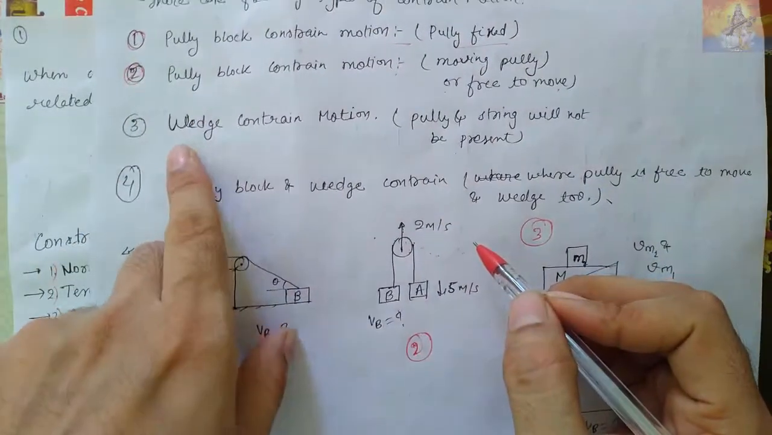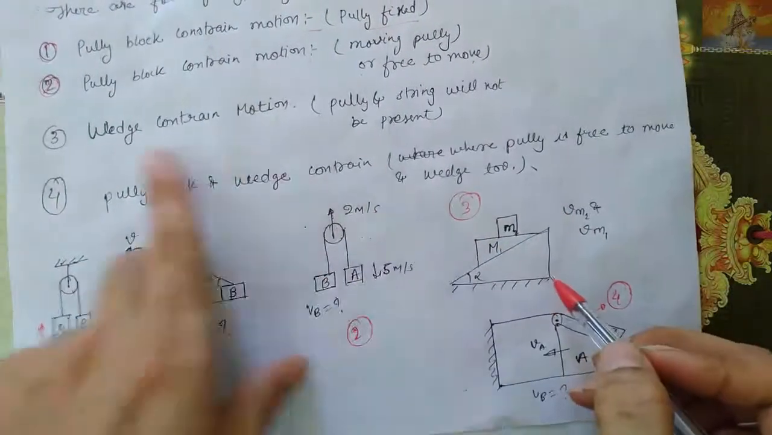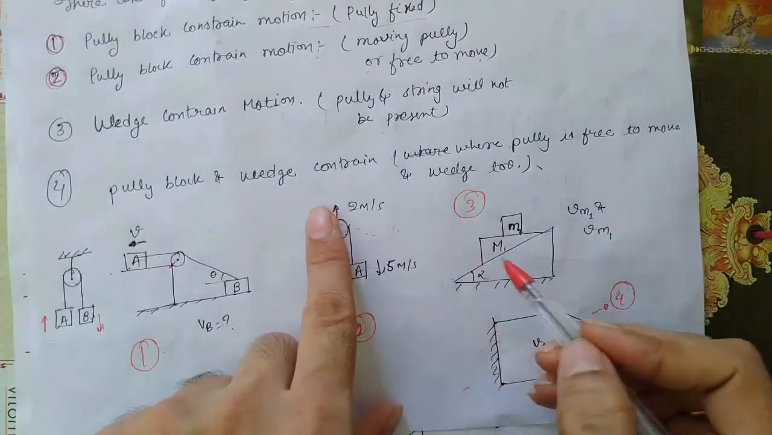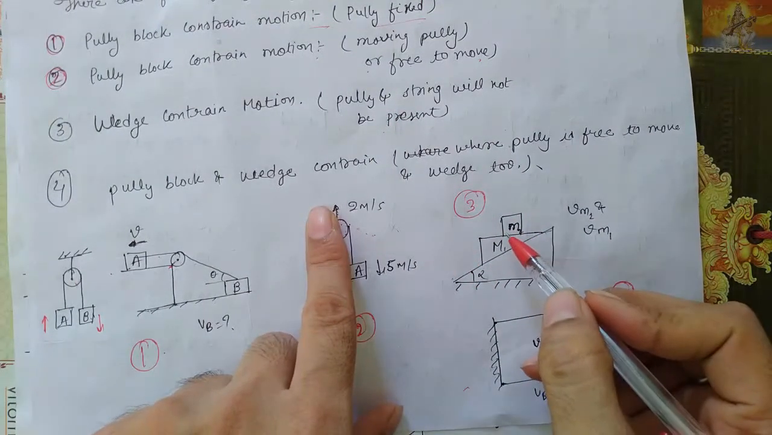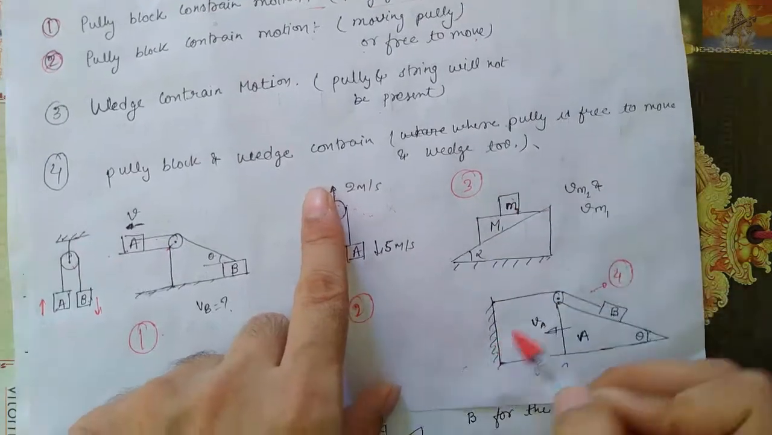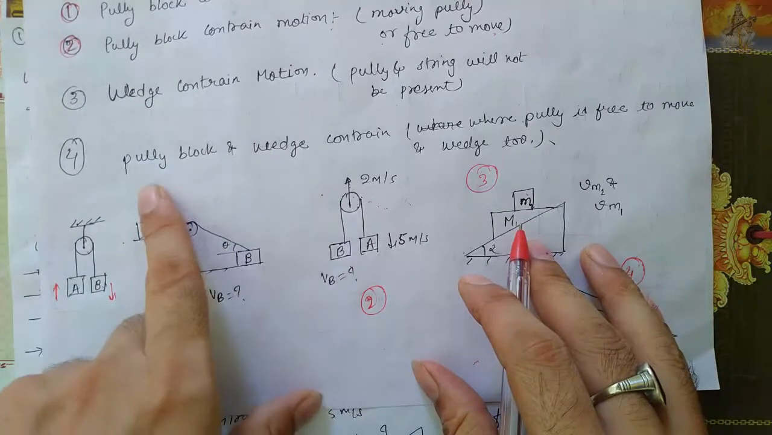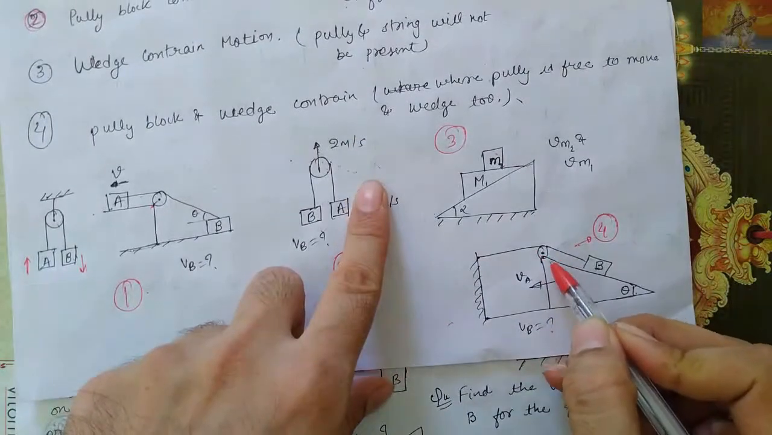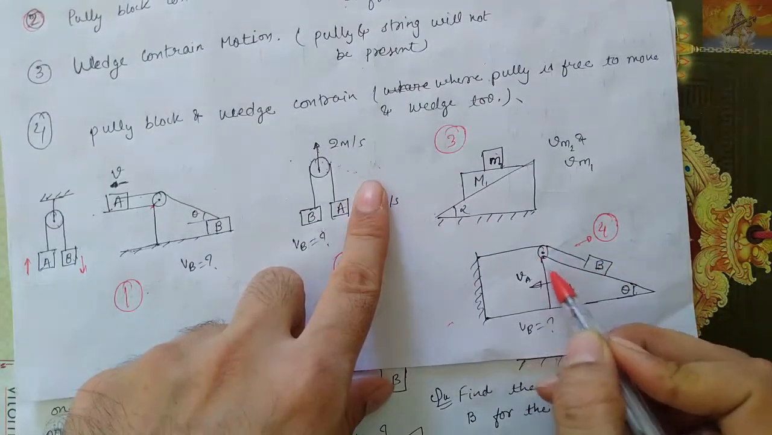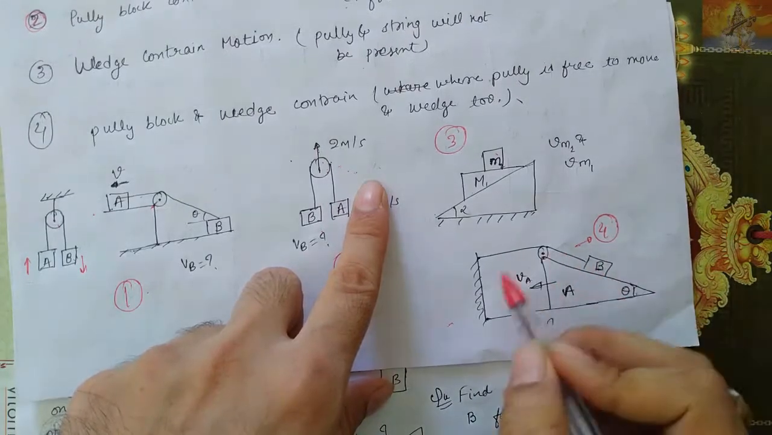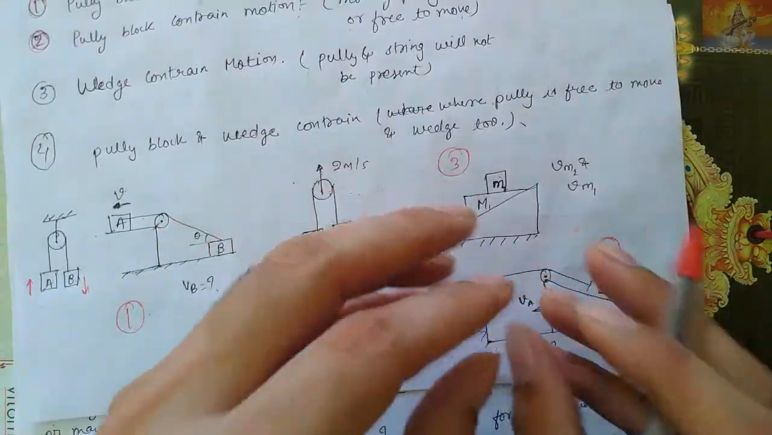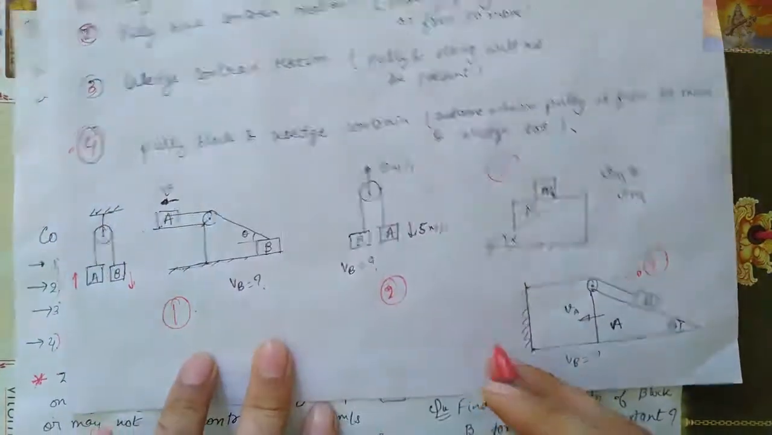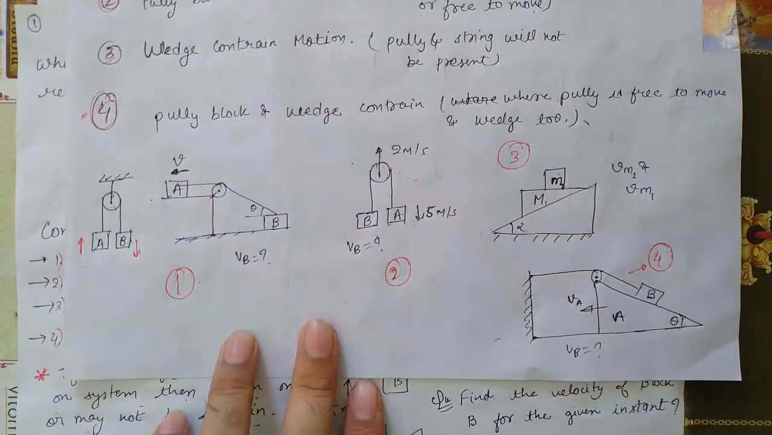The third one is wedge constraint motion. Here there will be no pulley and no string, only wedges and blocks. So one motion will depend on the other motion. Fourth and the last, very important one, is pulley block wedge constraint motion. Here a pulley will be there, a wedge will also be there, and the pulley will also move and the wedge will also move. This type of question is quite important, a little bit conceptual and twisted. This last one is the important one. So let's move on to the questions.